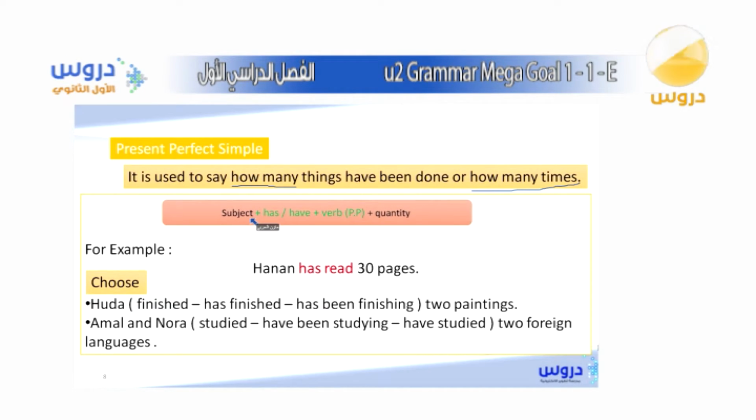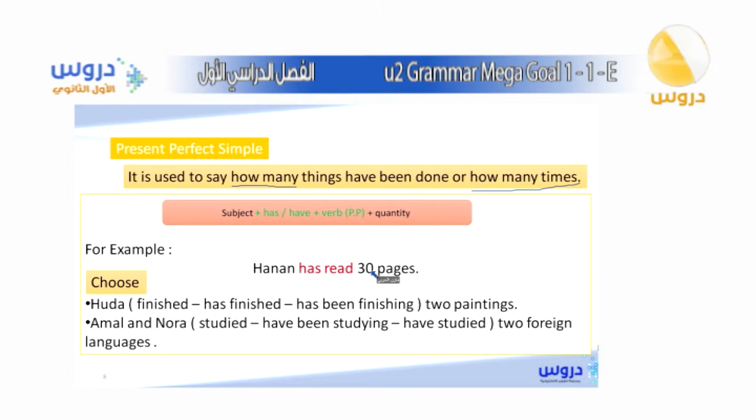So here, as you can see, the formation of this tense: we start with the subject and then either has or have, and then the verb with past participle, which is the third form of the verb, of any verb, okay? And then the quantity, the numbers, how many times this action is happening. So let's see right here. Hanan has read 30 pages.